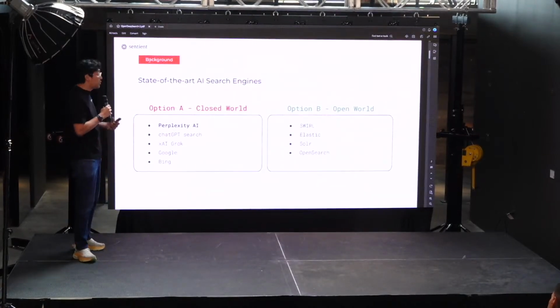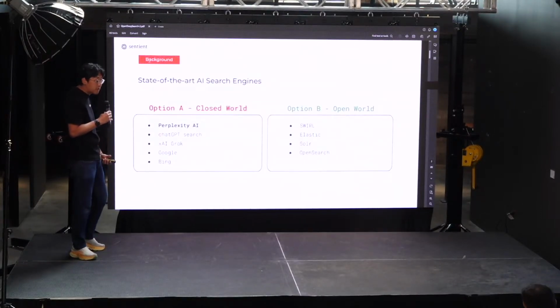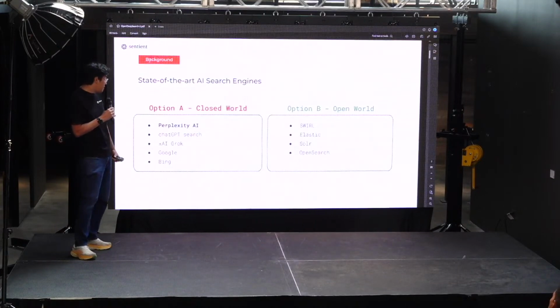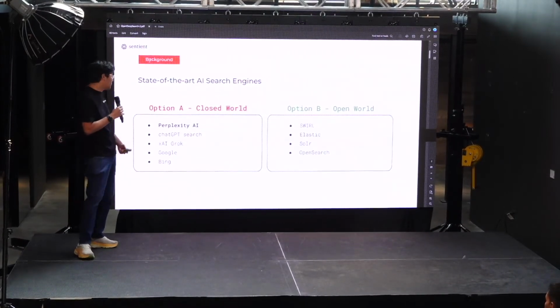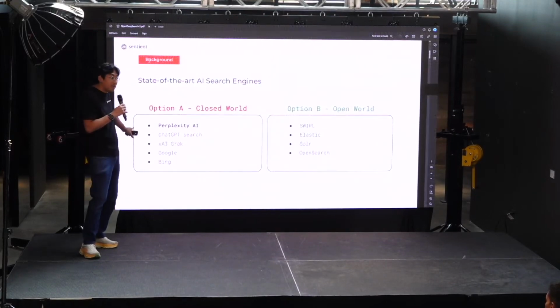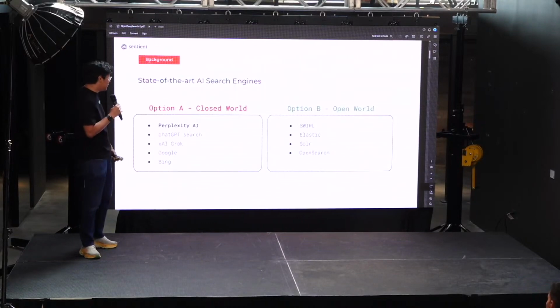This includes Perplexity, ChatGPT, Grok models, Google, and Bing, Microsoft, and others. One of the most popular and high-performing ones is by Perplexity AI, so that's the one I'm mostly going to be comparing against throughout this presentation.